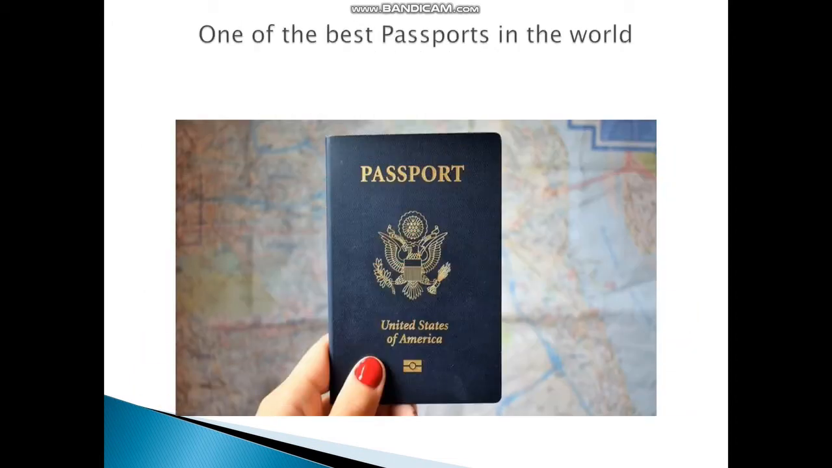One of the best passports in the world. Americans can travel the world quite freely and they can pride themselves with the fact that they have one of the world's best passports. US citizens can travel to 116 countries without a visa requirement and get a visa on arrival in an additional 44 countries.